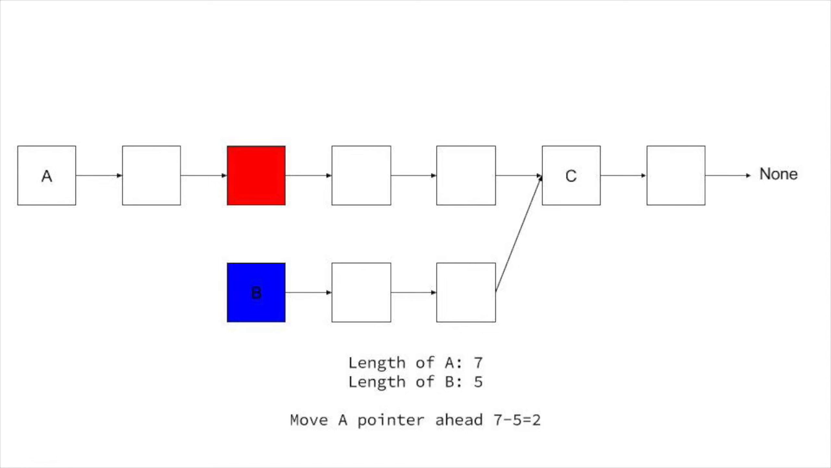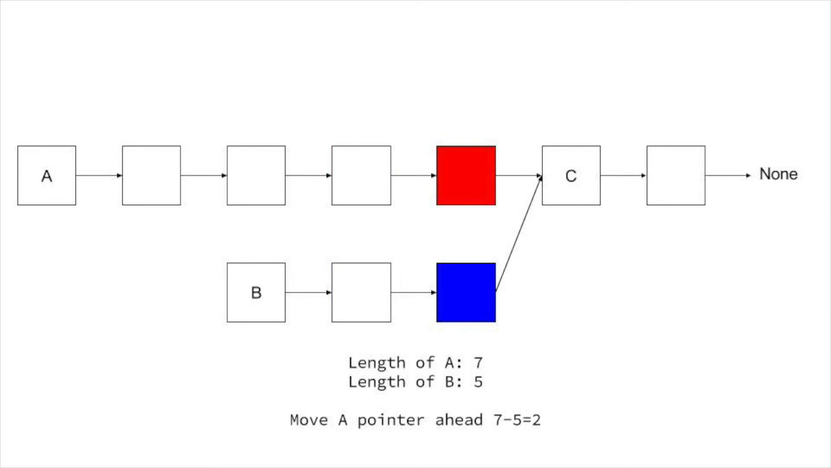For example, here, A is 7 elements and B is 5 elements, so we move the A pointer ahead 2 elements. Finally, move both pointers forward repeatedly until they're equal. If they're never equal, the lists don't converge, but if they are, we have the point of convergence. The main trick on this one is moving our pointers to be the same distance from the end.